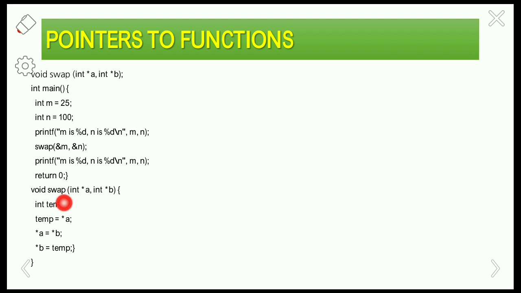Here I am passing the addresses to a and b, which is a reference to the particular variable m, and here I am using a dereference operator. So I am sending the address to the swap function.